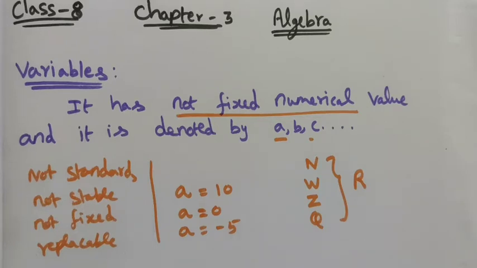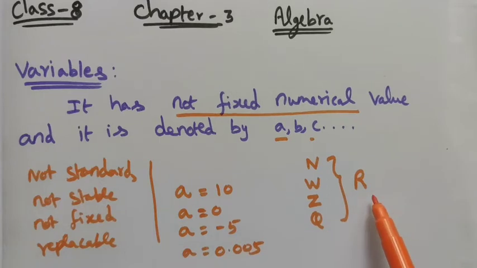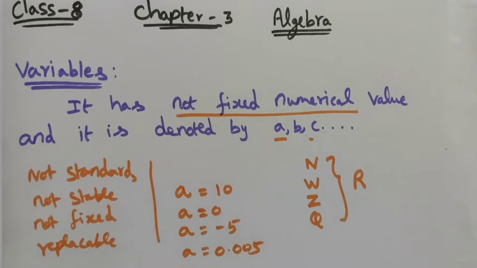If you give 1000 or 10,000, whatever it may be, even decimal places, that is a equal to 0.005, it is accepted. So that's why we say it's a variable, it has no fixed numerical value, and the values are the real values, right?